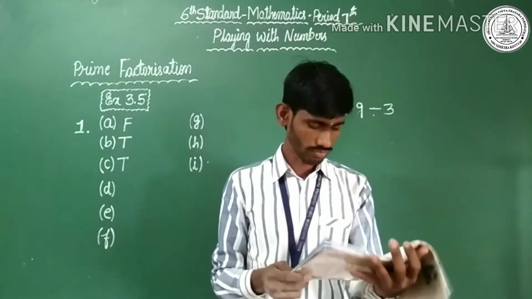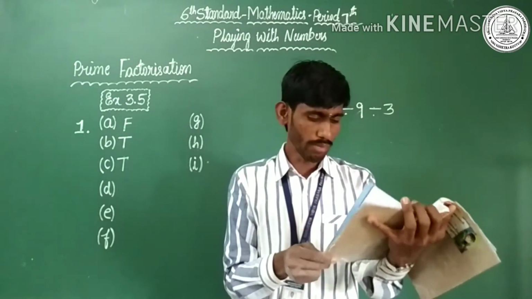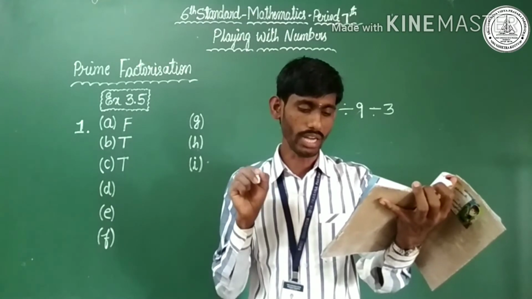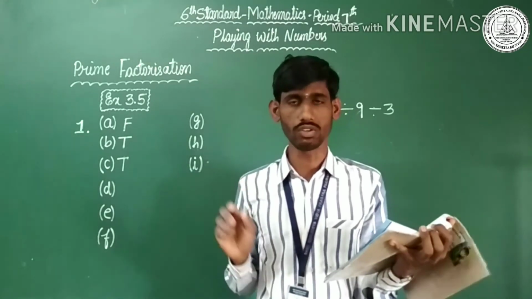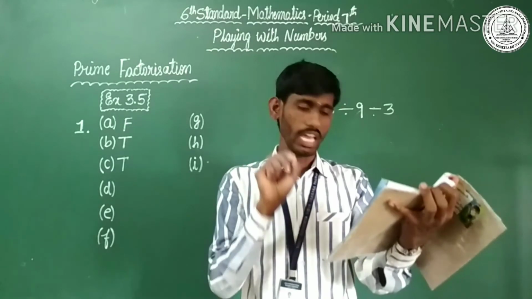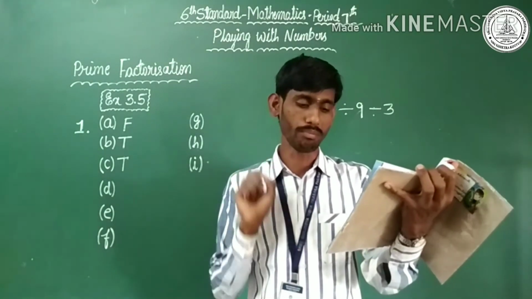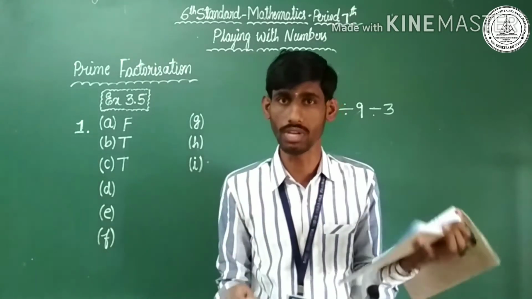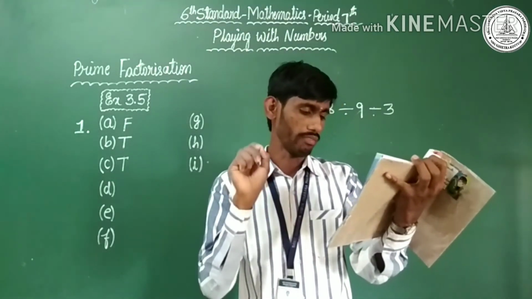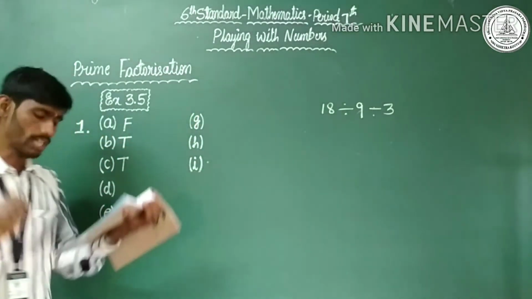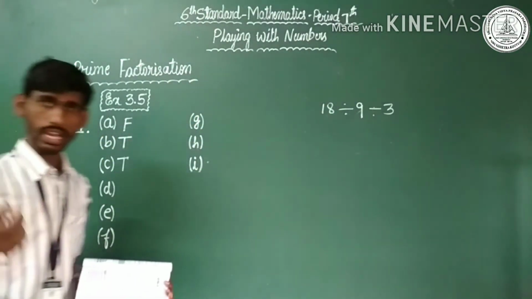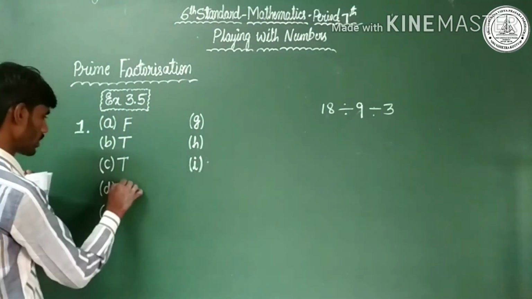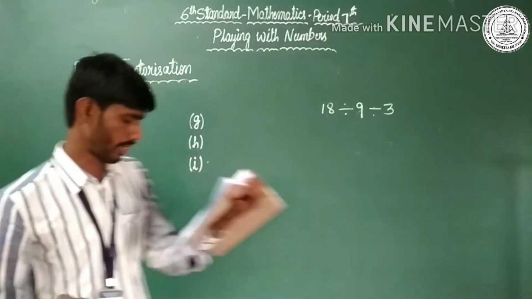Question number 4. If a number is divisible by 9 and 10 both, then it must be divisible by 90. Yes, it is a true statement because 9 and 10 are co-prime numbers. 9 tens are 90. 90 divided by 90, it is possible. So if a number is divisible by 9 and 10, it must be divisible by 90. I mean the product, 9 tens are 90, is also possible. So that's why we can consider it a true statement.